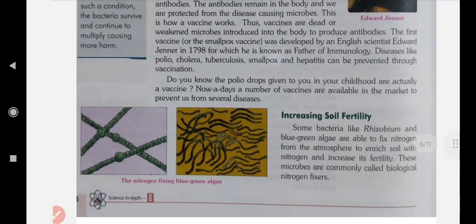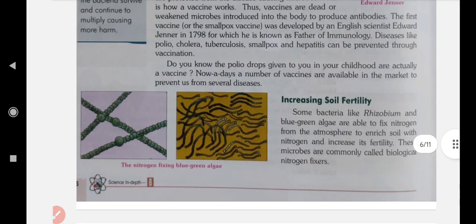Next one is increasing soil fertility. Some bacteria like rhizobium and blue-green algae are able to fix nitrogen from the atmosphere to enrich soil with nitrogen and increase the soil fertility. These microbes are commonly called biological nitrogen fixers. So, who are known as biological nitrogen fixers? Blue-green algae and rhizobium.